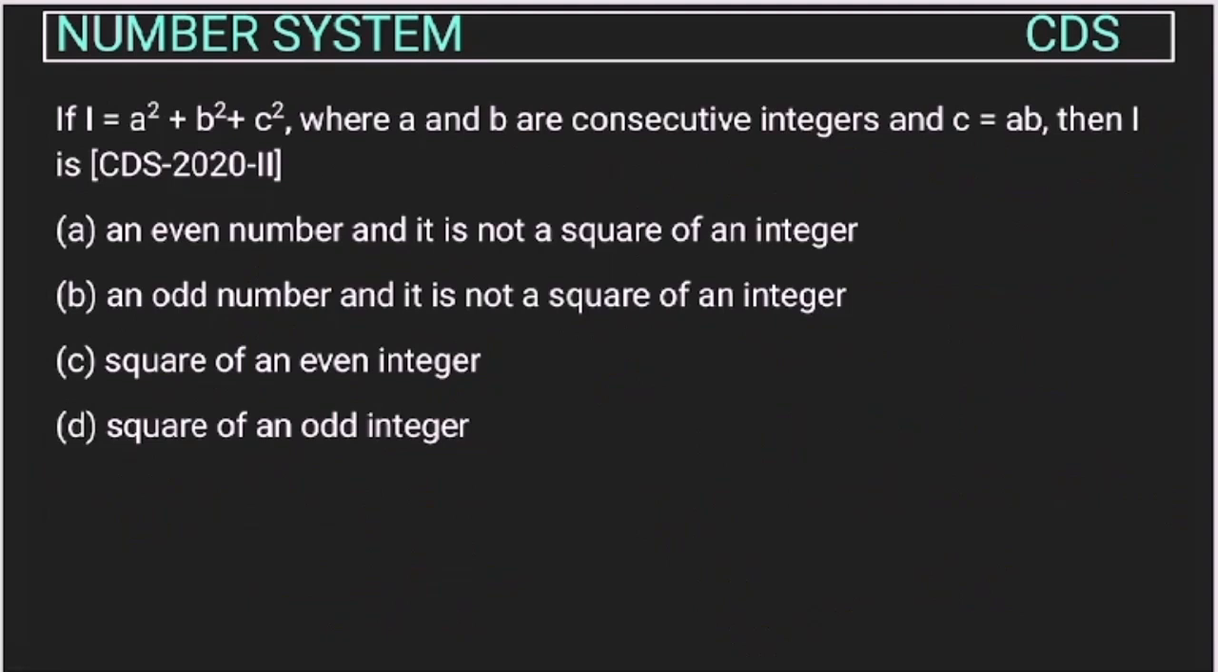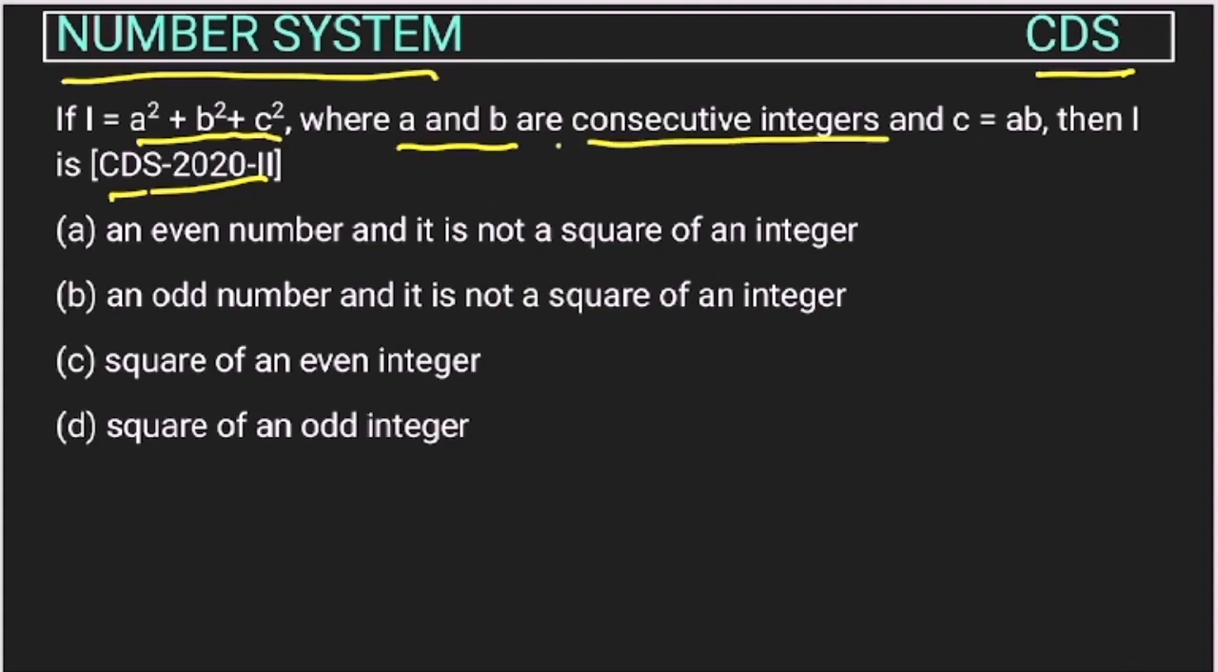Now this is a question of number system asked in CDS 2020. If L is equal to a square plus b square plus c square, where a, b are consecutive integers and c is equal to ab, then L is, right? In these kinds of questions, it is always better to consider some values, right?